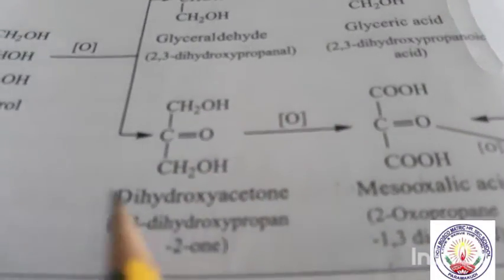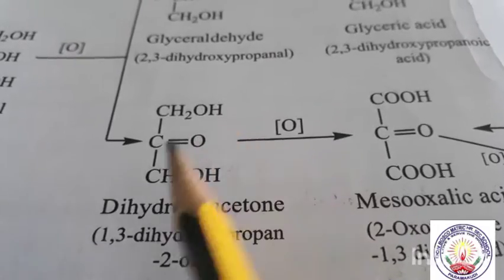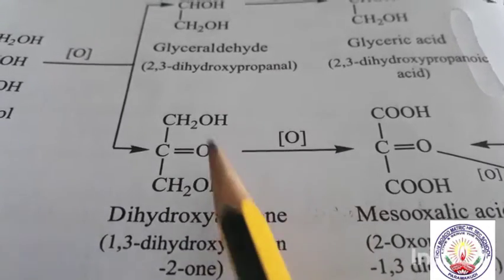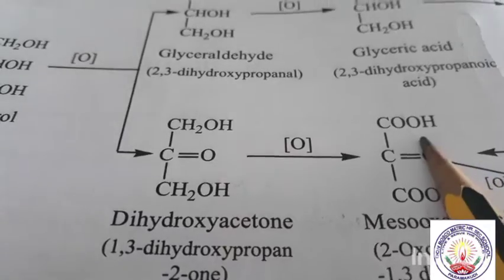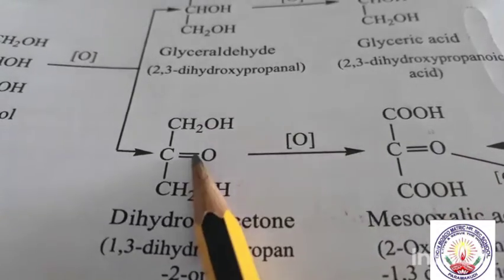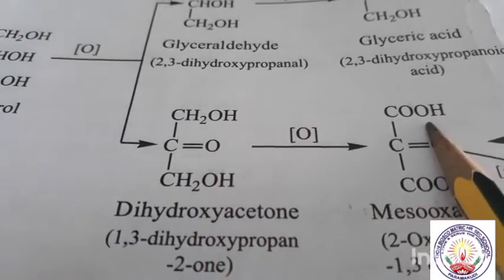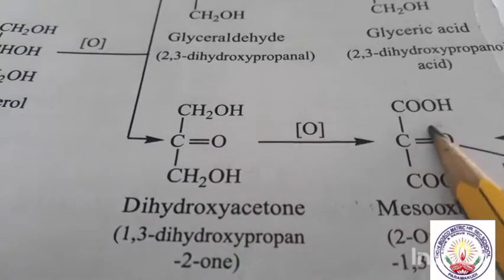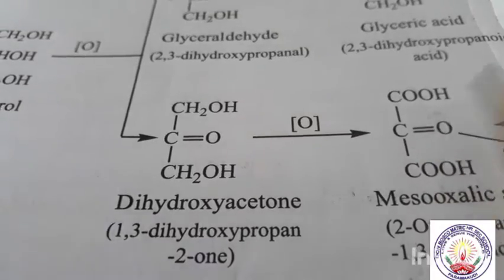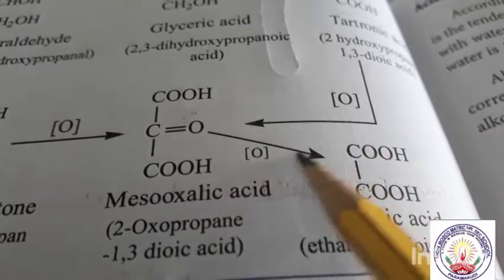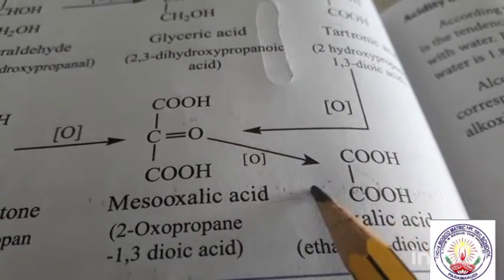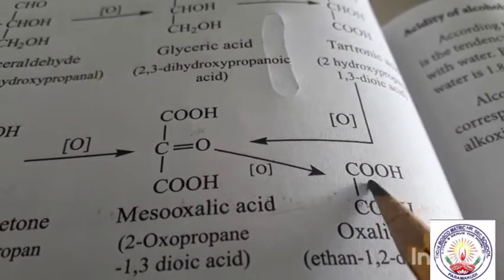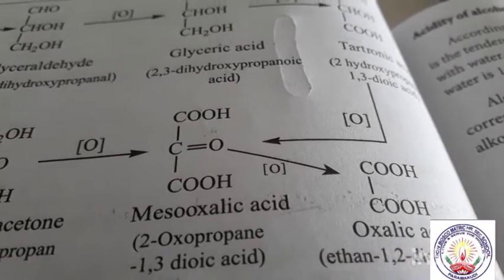Here the secondary alcohol, we know, gives ketone. And here see the carboxylic acid, and this is a reverse oxidation giving COOH, and this COOH, that is oxalic acid.